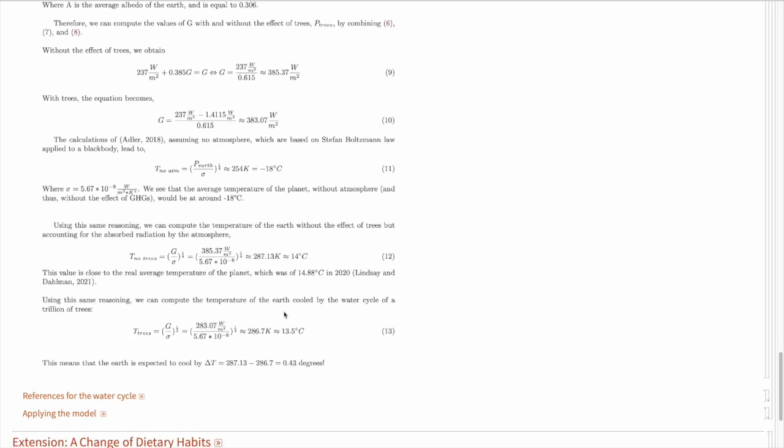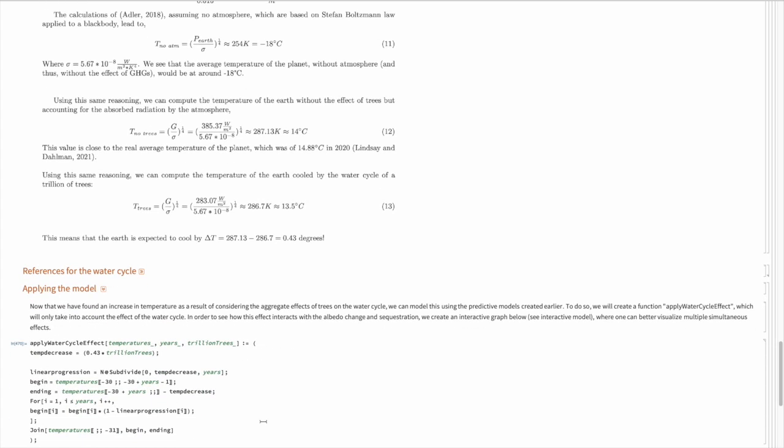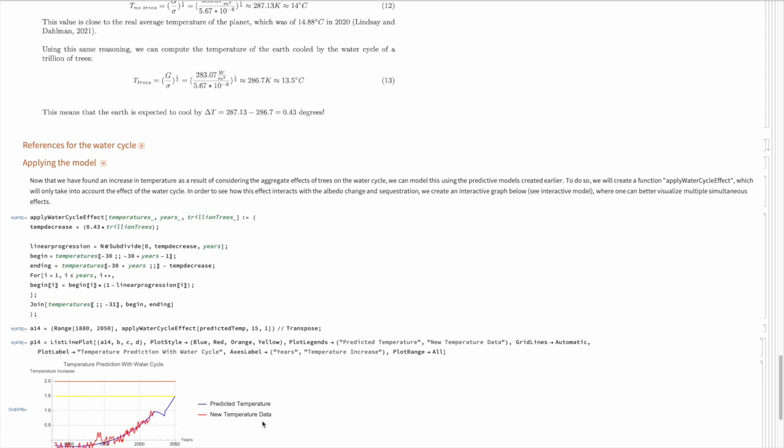So this model was then used to calculate the temperature of the Earth upon planting a trillion trees, which would be roughly half a degree decrease, or more precisely 0.43 degrees. This value could then be used in our full model, which is very similar to the albedo model. We've added a one-time effect on the temperature of the trees as a function of the amount of trees that we plant, or the amount of trillion trees we plant.